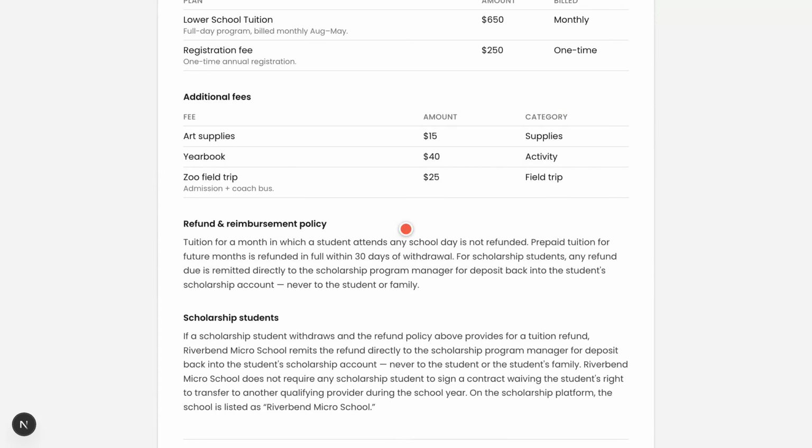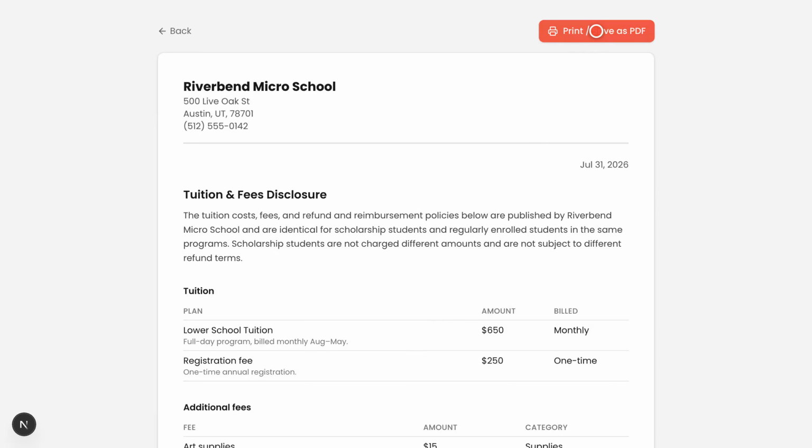Your policy prints next, then the scholarship paragraph. Refunds go back to the program manager, and nobody is asked to waive the right to transfer. Print or save as PDF. Post it on the school website, hand it to every prospective scholarship parent, and file it with the program.